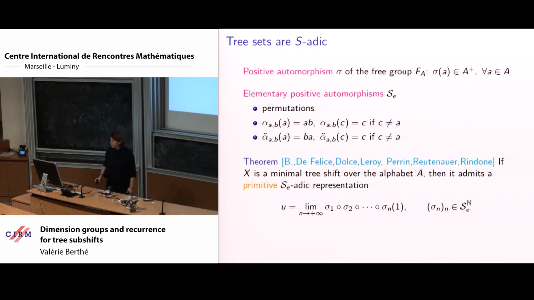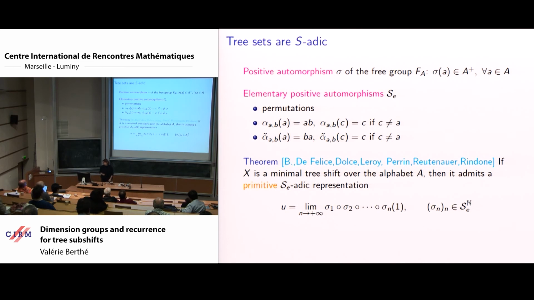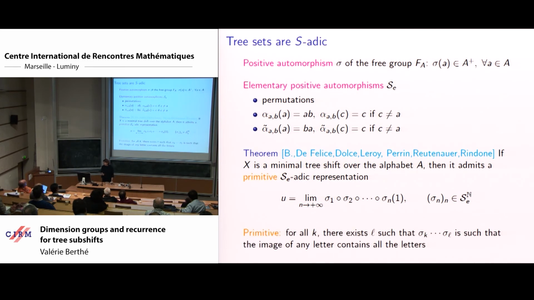So we know that we are S-adic words where the substitutions involved are positive automorphisms of the free group. And we know that the S-adic representation makes sense. It's a primitive one. It's not any S-adic representation like Julien knows how to do, which are maybe not relevant.